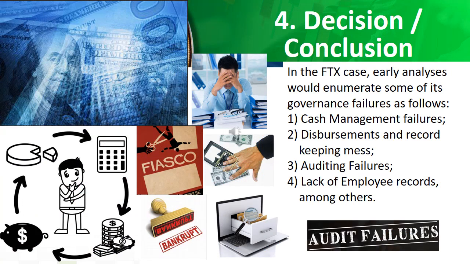Finally, your decision or conclusion. Your decision, if necessary, should be clearly in response to your problem definition and your analysis. In the FTX case, early analyses would enumerate some of its governance failures as follows: cash management failures, disbursements and record-keeping mess, auditing failures, lack of employee records, among many others. John Ray III called it a complete failure of corporate controls.